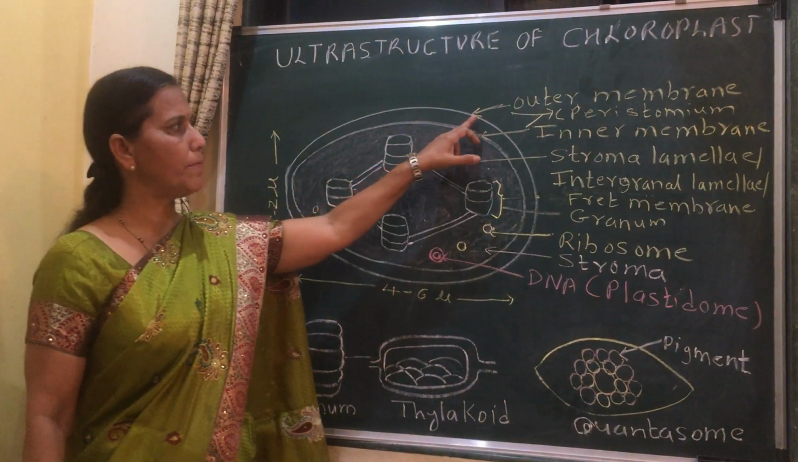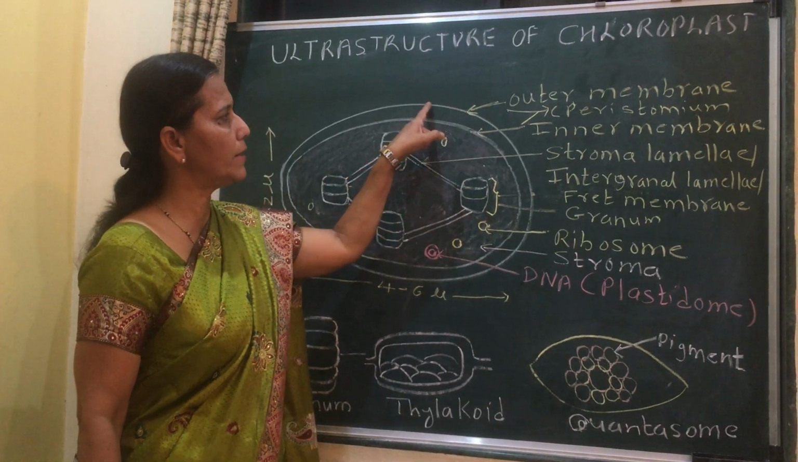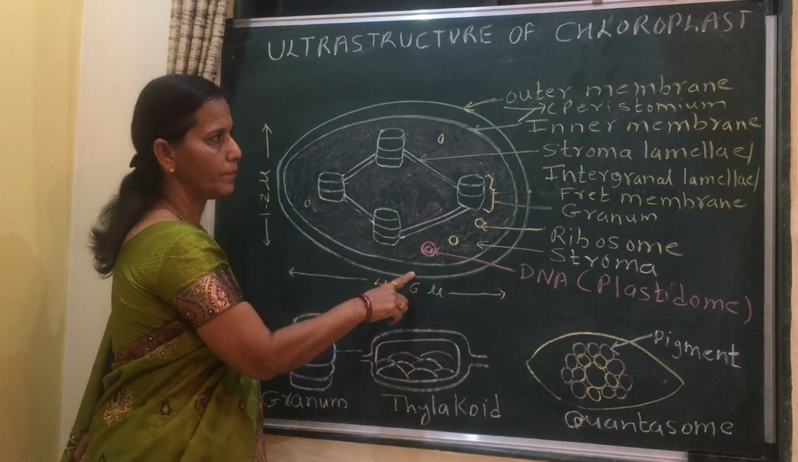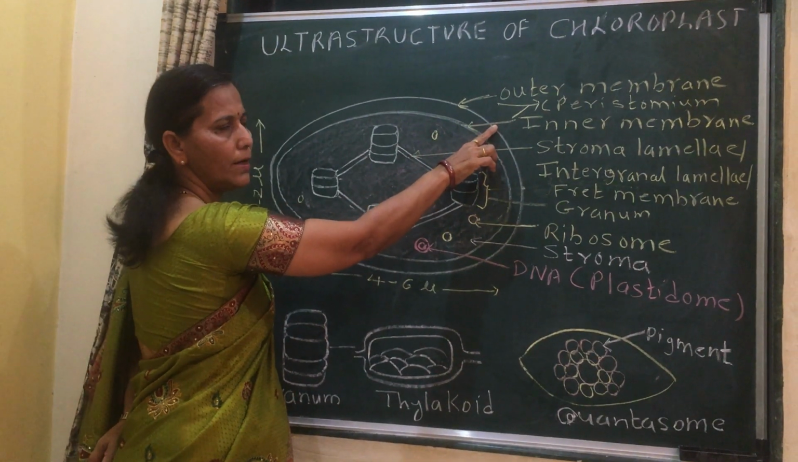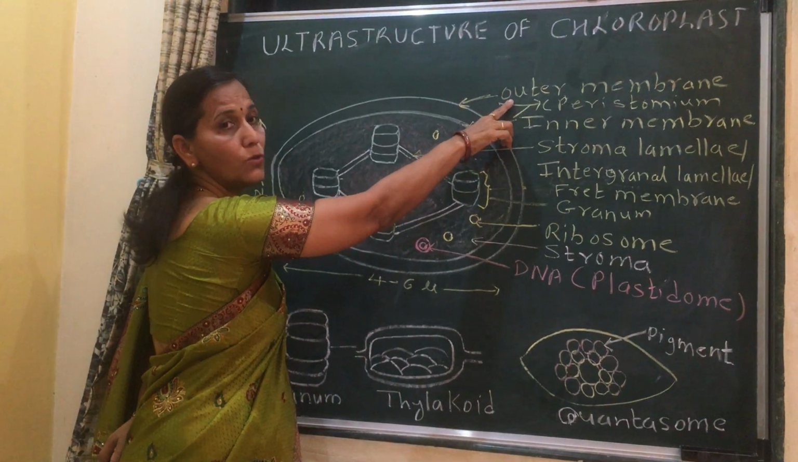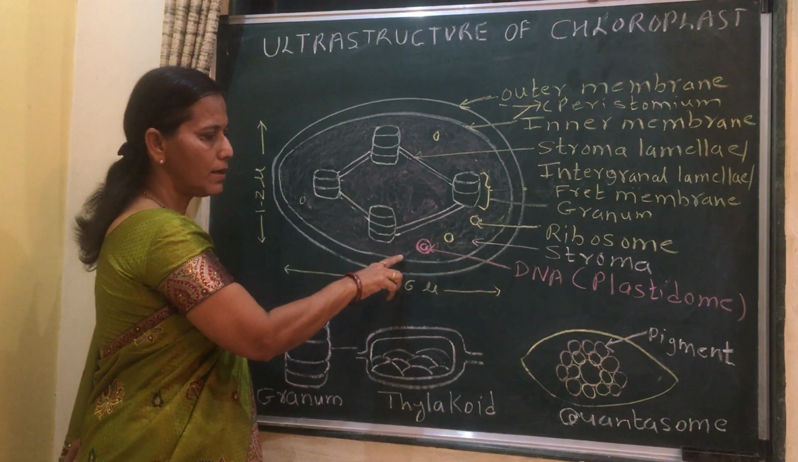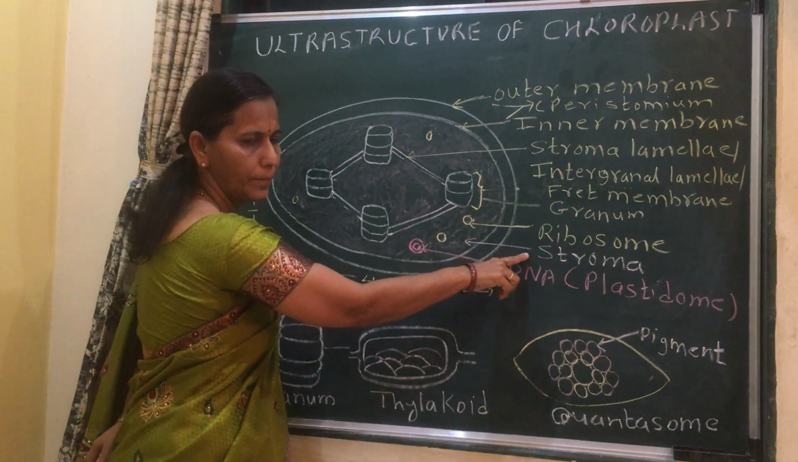It is a membrane-bound organelle. Here it is covered by the outer membrane. This is the outer membrane. This is the inner membrane. This outer and inner membrane together are called the peristomium. Then the inner membrane encloses a space, and it is filled by stroma.